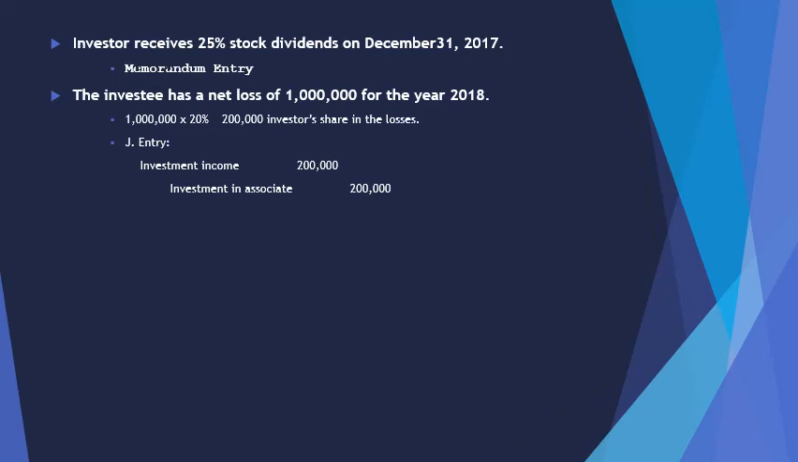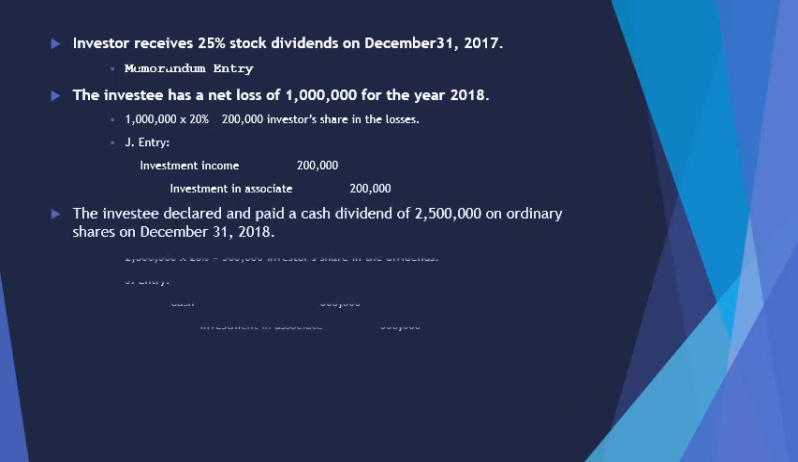The last transaction involves the investee declaring and paying a cash dividend of 2,500,000 on ordinary shares on December 31, 2018. The investor's share on the cash dividends paid is 500,000, computed by multiplying 20% by 2,500,000. To record that, debit cash of 500,000 and credit investment in associate also 500,000. Note that under the equity method, cash dividend is not an income, but a return or a reduction of investment.